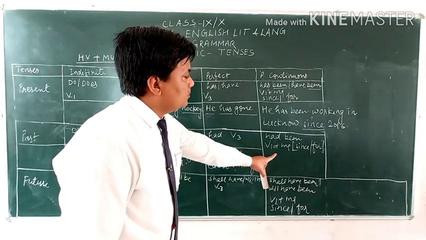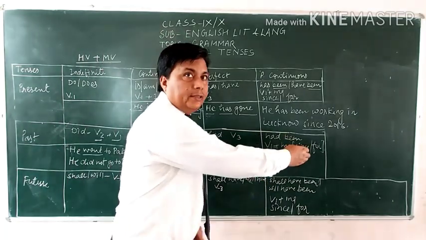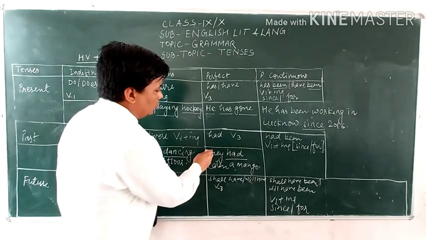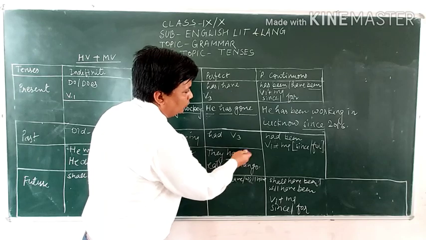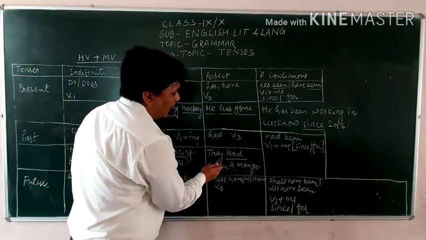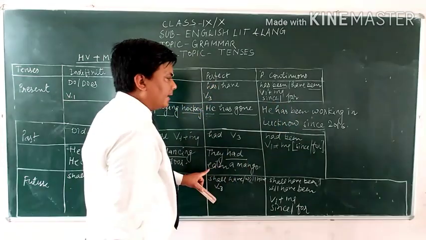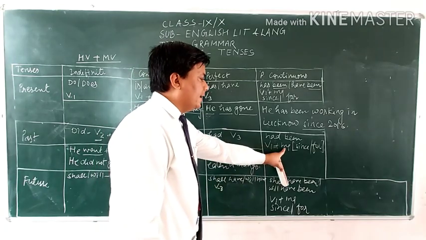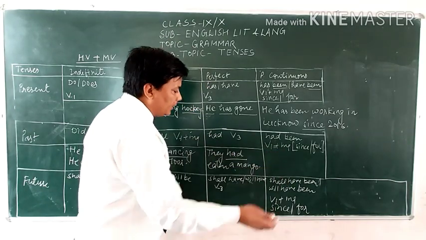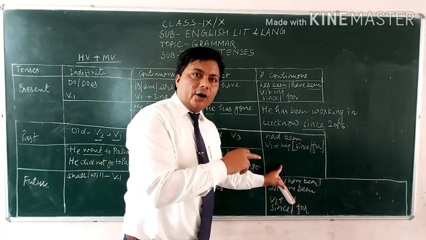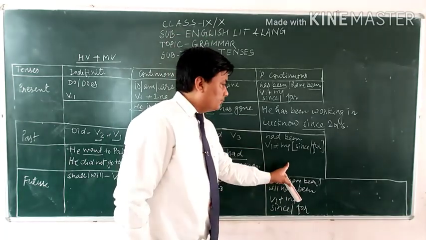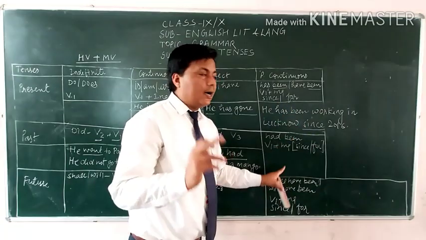Okay. For the past perfect continuous tense, had been you can use over there. So nothing will be changed. Only they had. So along with the had you will have to use been. They had, and here eaten, that will be changed into the verb ing form. They had been eating a mango for 3 hours. For or since will be used, so 3 hours there will be for.